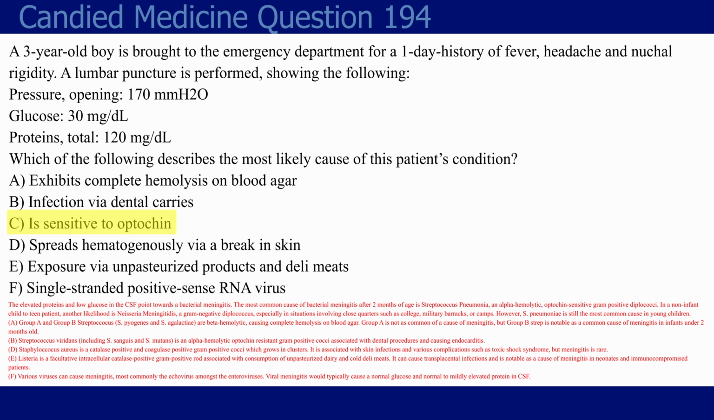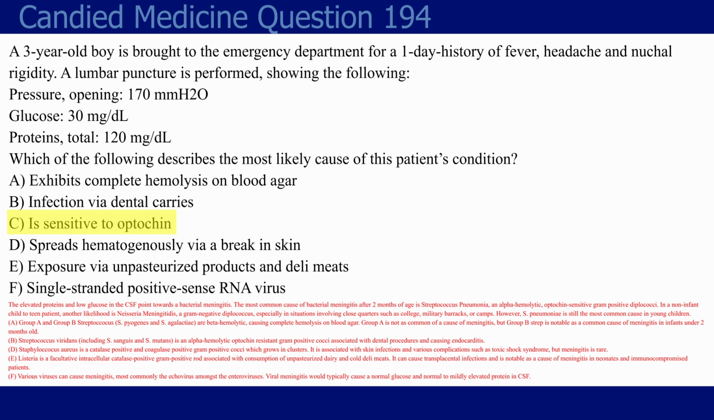Finally, choice F, single-stranded positive sense RNA virus. The CSF findings here do not suggest a viral meningitis at all, so you should have eliminated this one out of all of them, if anything. Like I said, you want to know about viral meningitis. It has normal glucose, and it can have normal or elevated protein. If they don't tell you any specific details, but you know it's a viral meningitis, you would want to default to enteroviruses or echovirus specifically. That's the most common viral cause of meningitis.